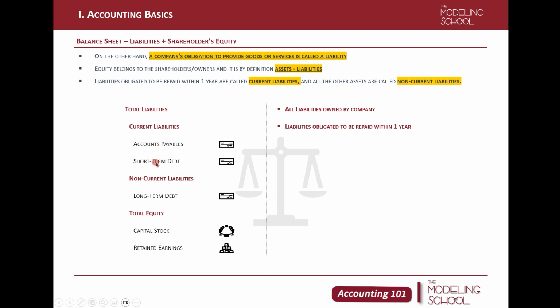Accounts payables and short-term debt are the most common items in the current liabilities section. Opposite to accounts receivables, we have accounts payables. These are bonds incurred from operations, so they're not payables for financing purposes, but rather payables for operating purposes.